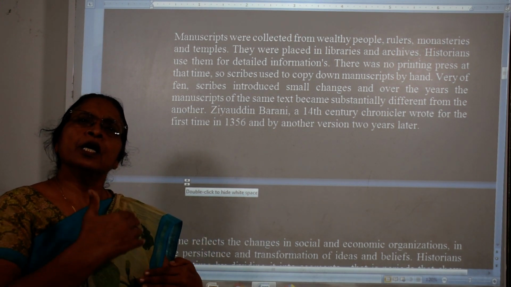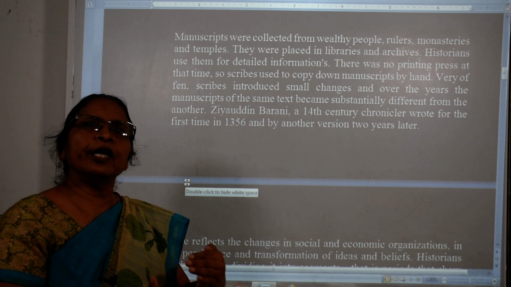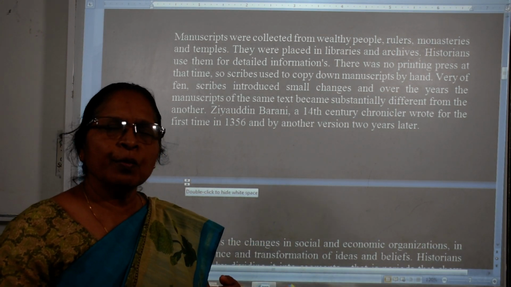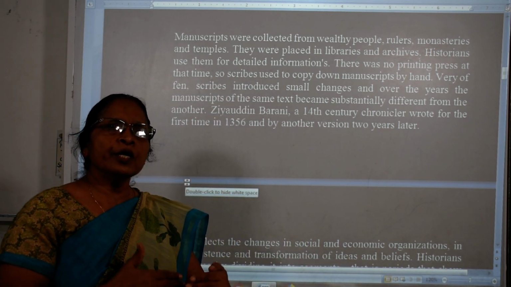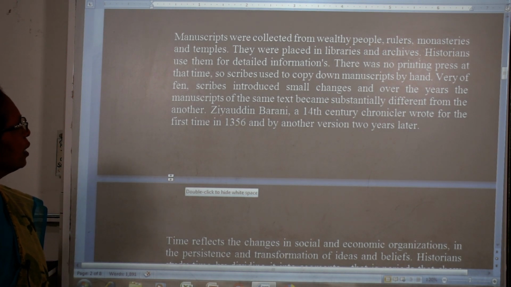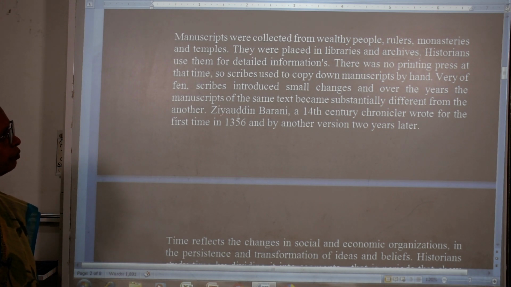Then your friend takes your copy, and from your copy again little changes come. So these changes keep coming in turn, and this is what is meant by scribes and manuscripts.